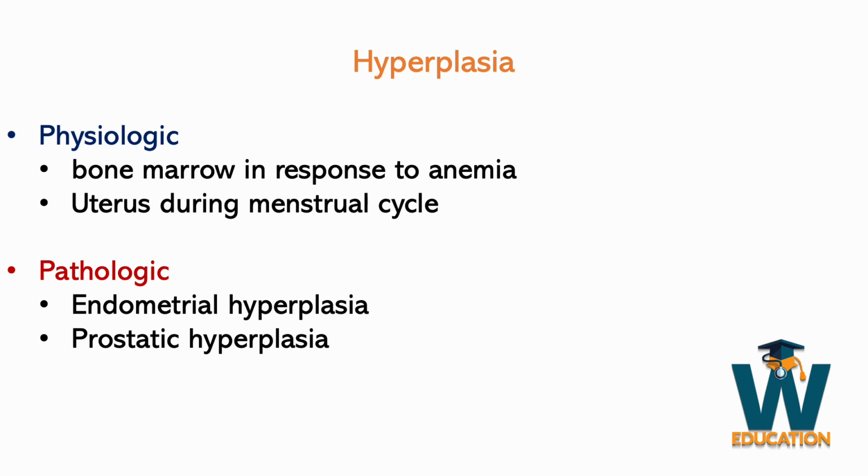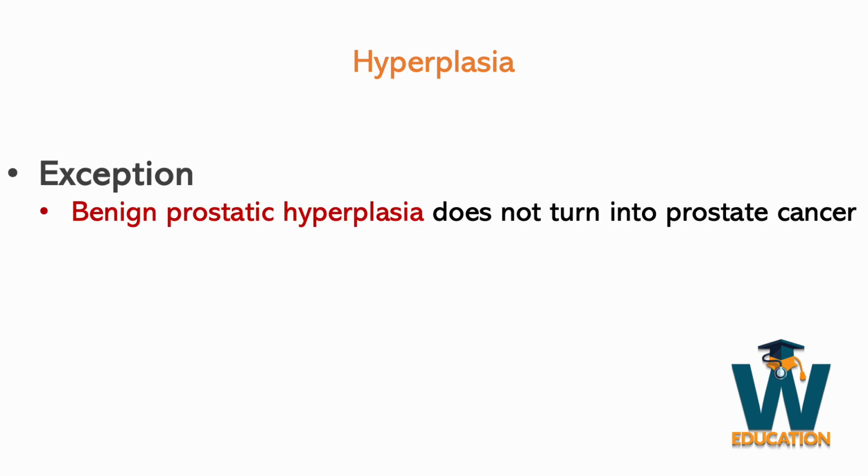Some pathological examples are endometrial hyperplasia, which occurs due to chronic estrogen exposure, and prostatic hyperplasia, which occurs due to chronic androgen exposure. Two slides ago, I stated that hyperplasia usually causes an increased risk of cancer. A very important exception to this rule is benign prostatic hyperplasia. Benign prostatic hyperplasia does not increase the risk of prostate cancer.